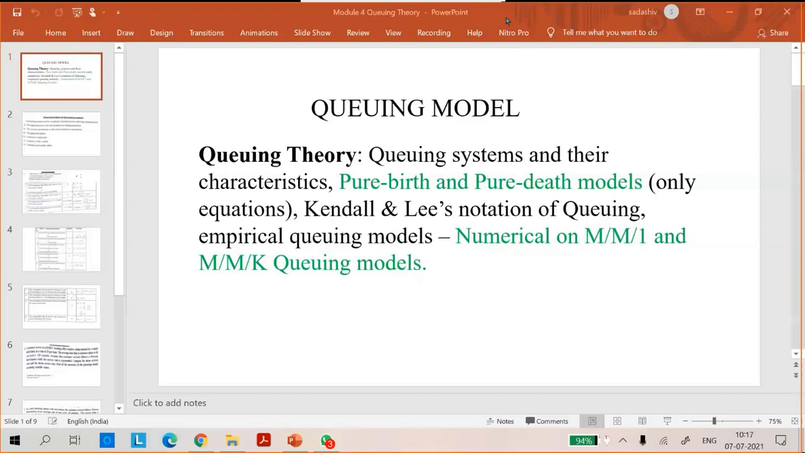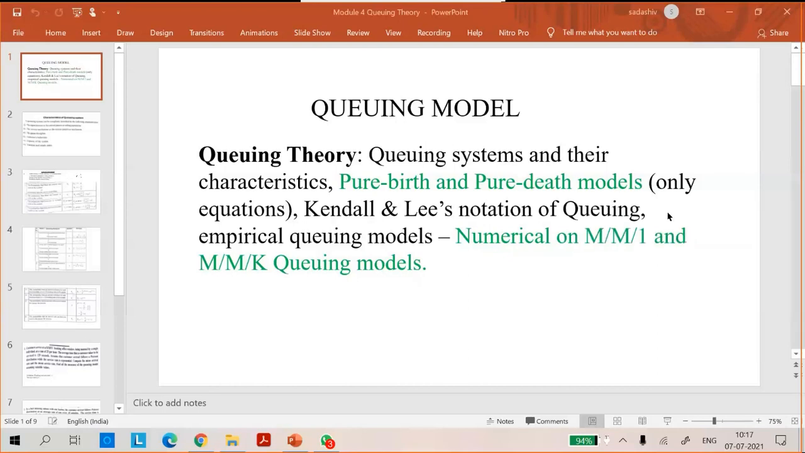Okay, good morning everyone. Today's session, we'll discuss the queuing model. This is the fourth module. In the fourth module, we need to study the queuing model as well as the network analysis.